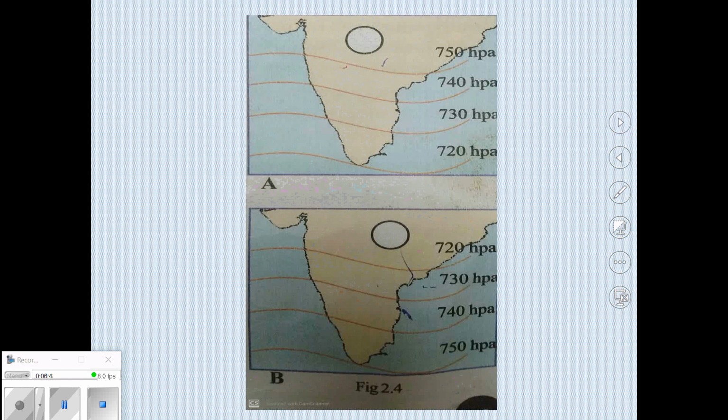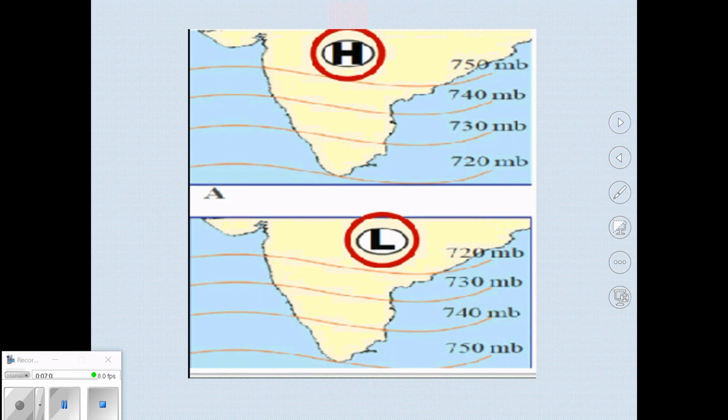Observe the distribution of isobars in the given figure and mark the places experiencing high pressure and low pressure as H and L respectively. From the given figure, we could understand that in the same region, according to the change in season, there is change in the pressure, or we can see isobars change.